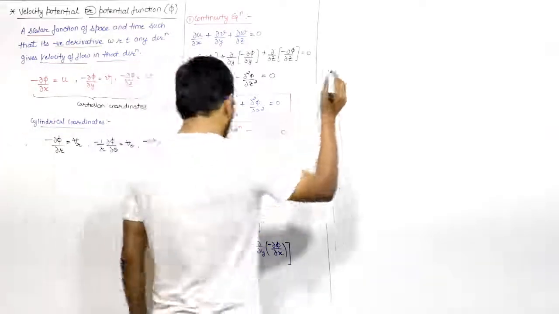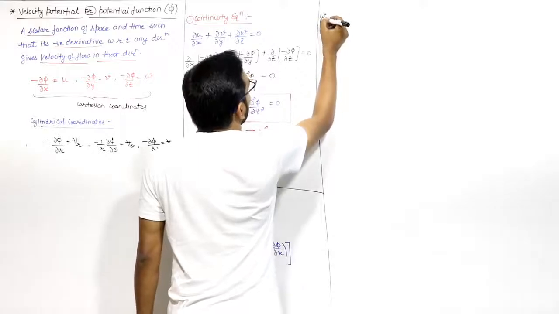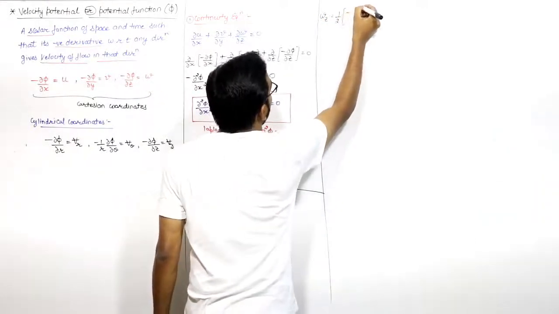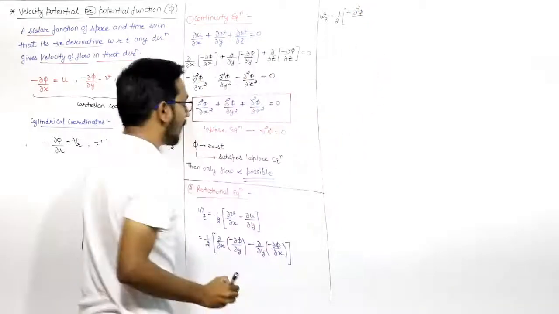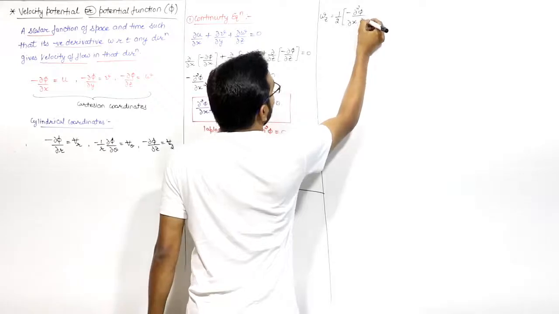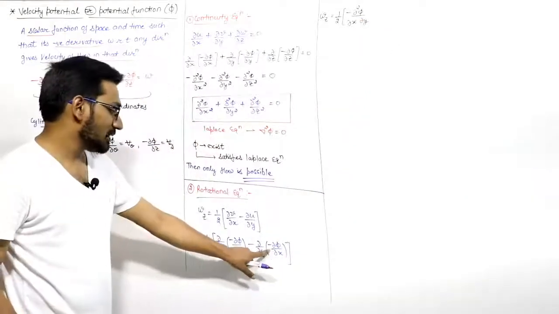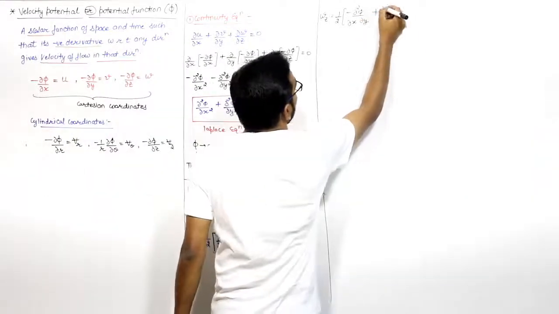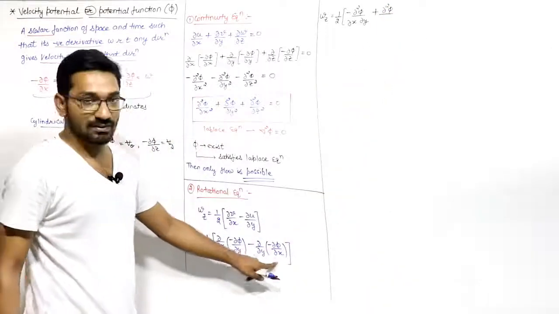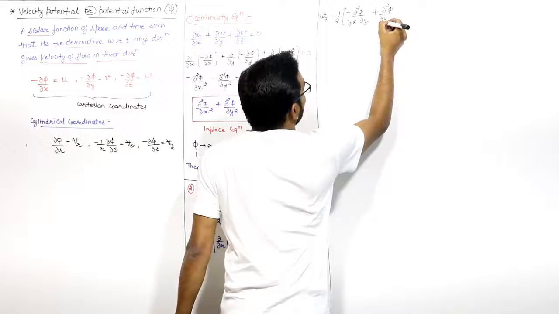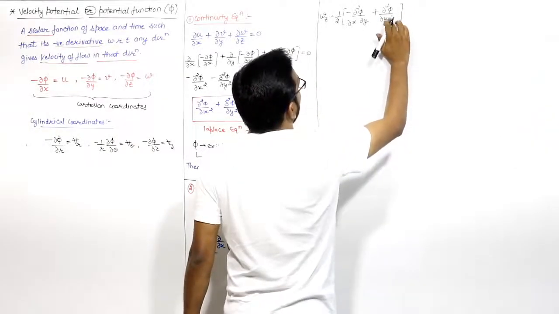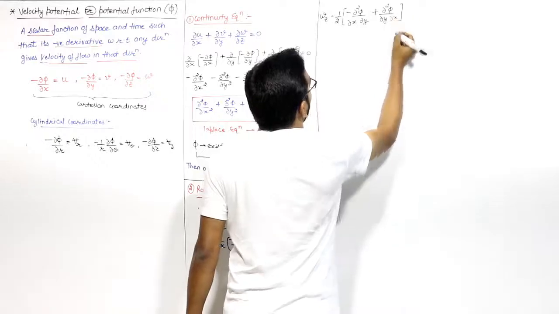So omega z will be equal to 1 by 2 into minus del square phi upon del x del y. Now minus minus plus, so this will be plus del square phi upon del y del x, right?